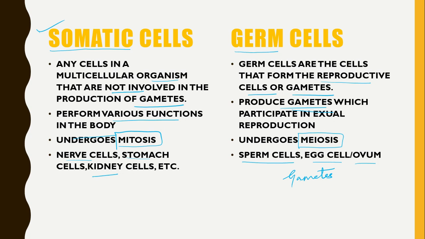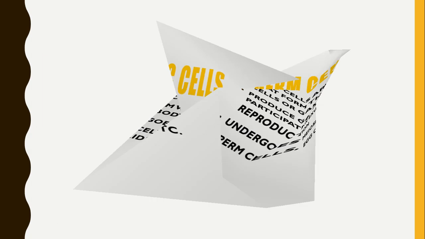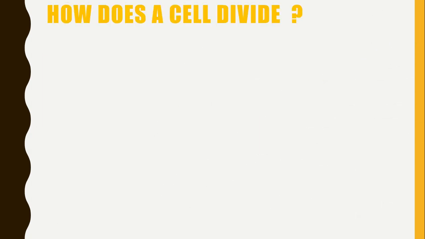Then what are mitosis and meiosis? These are kinds of cell division processes, where a cell divides into two. There are two types of cell division, mitosis and meiosis. I hope you have studied this in the 11th as well.